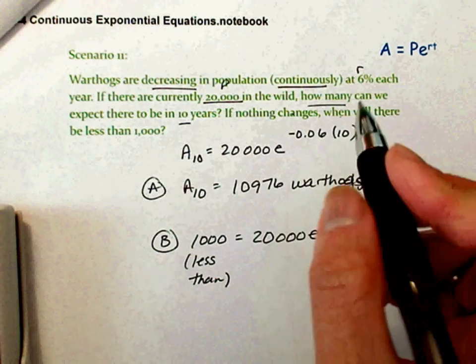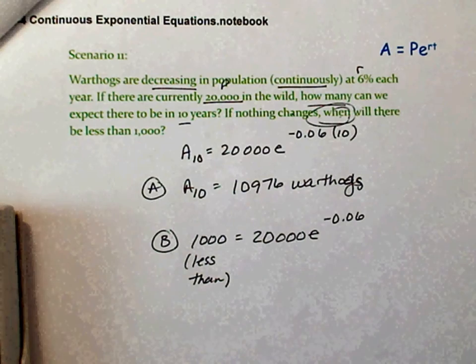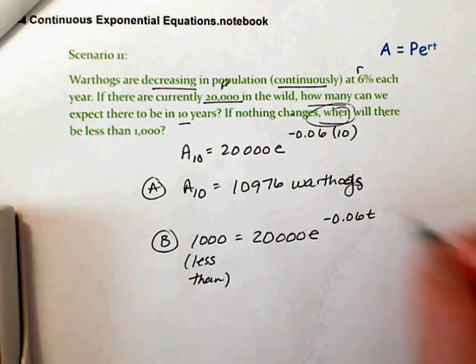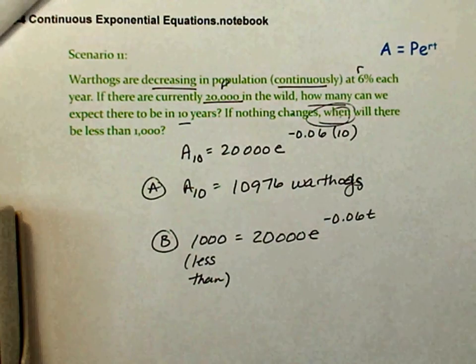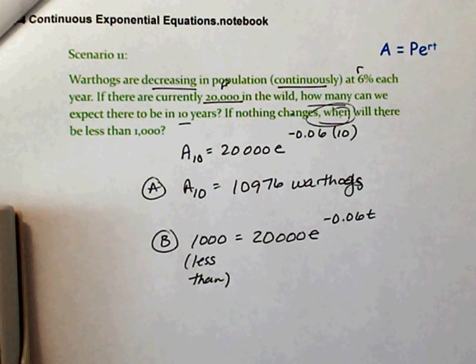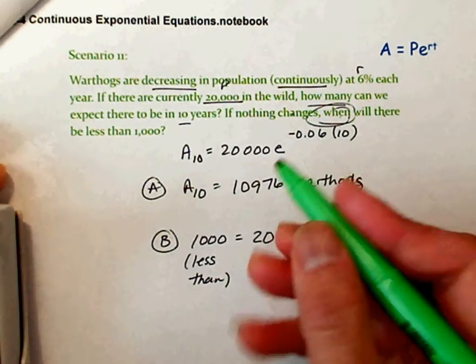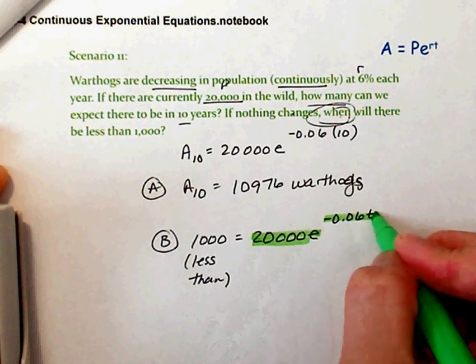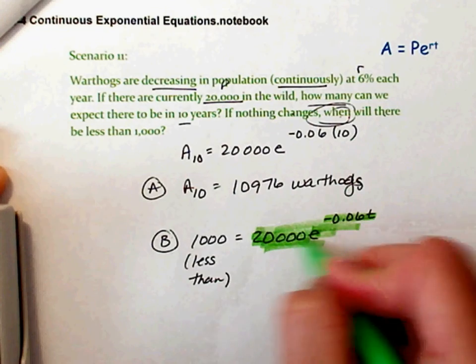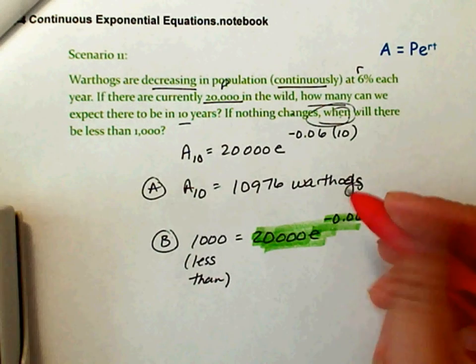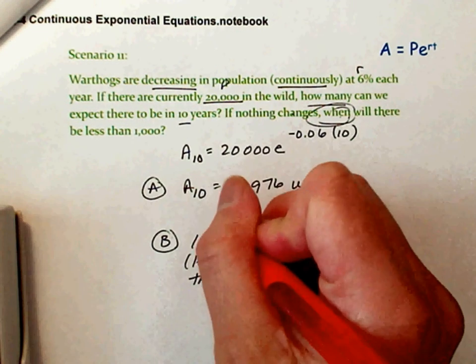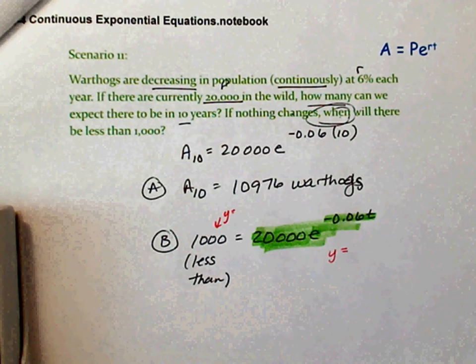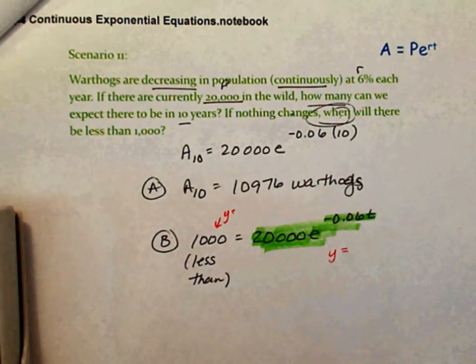When is a measure of time, so I got t. Alright, just like we've done before in our other assignments, you can plug this into your calculator. Okay, plug in the Y equal and look for that Y. Got it? Just like we've done before. Next unit, you're going to learn how to solve, but for right now, that's all you got to do.